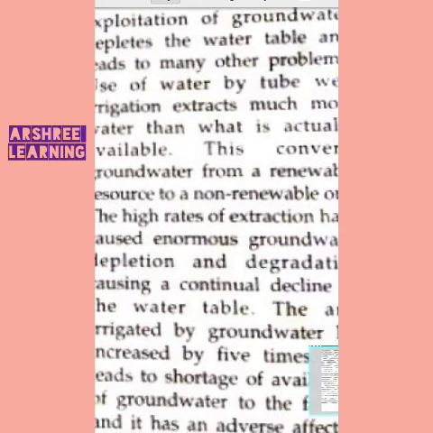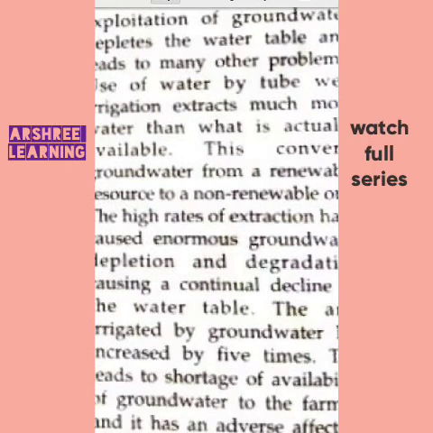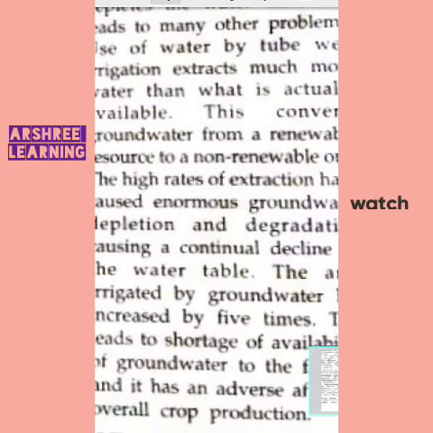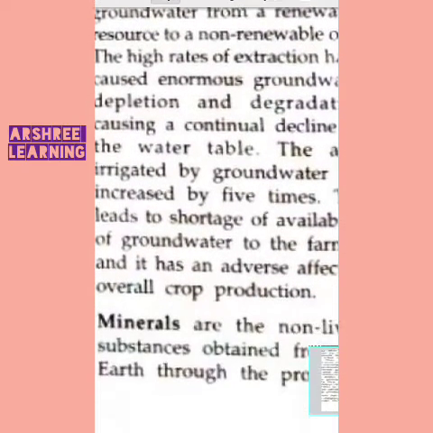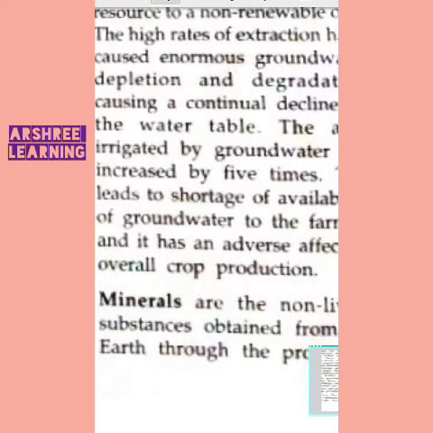In the cities where there are no rivers, the groundwater level goes down, and therefore the renewable resources of water are less. The high rates of extraction of the water reduces the amount of water underground. The area irrigated by groundwater has increased 5 times. These are the effects on the environment. This has caused an adverse effect on the crop production.